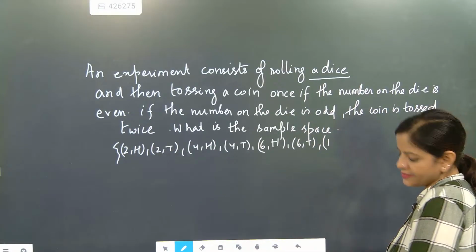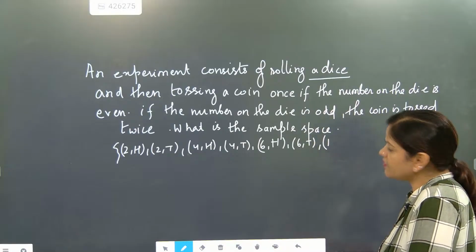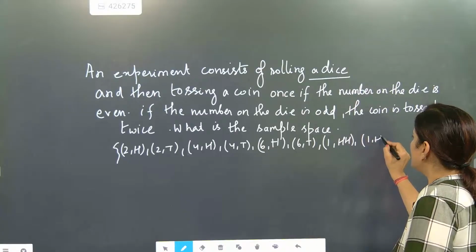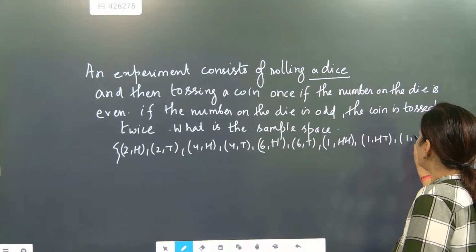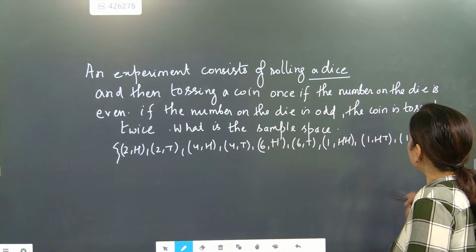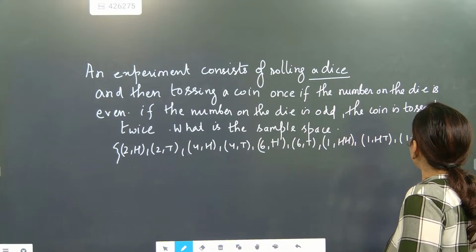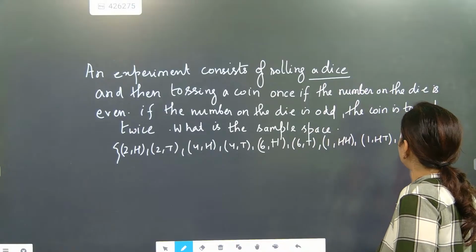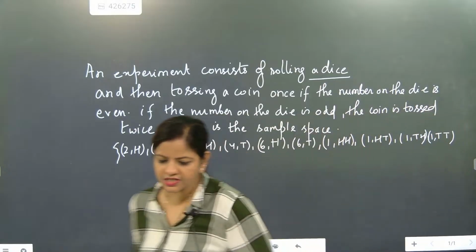So if it is 1, then it will be coming as head head. All possibilities will come. One with head tail, one with tail head, one with tail tail. So this is exactly 1, 2, 3, 4. With 1, 4 possibilities are coming.